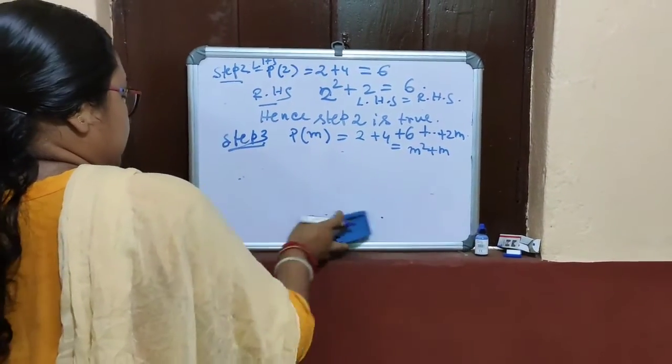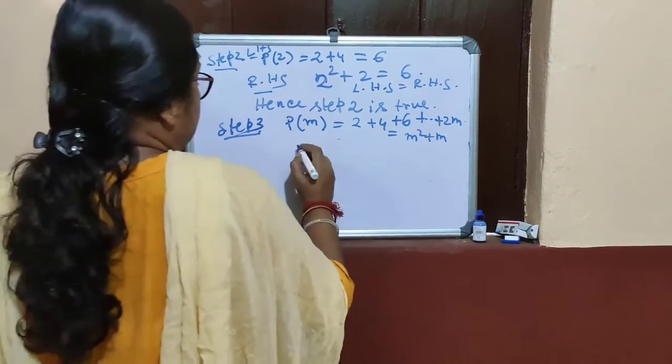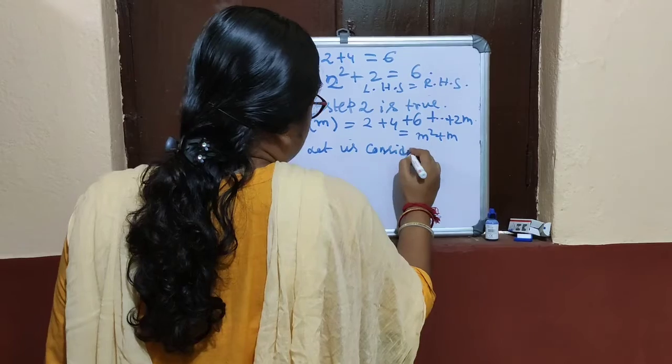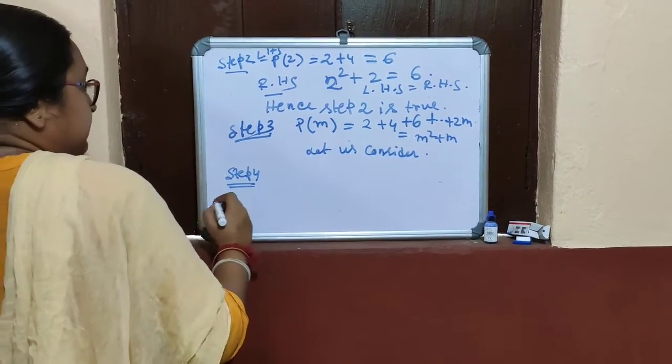This is true. Or Pm equals this, let us consider. Now step 4. Step 4 is very important.